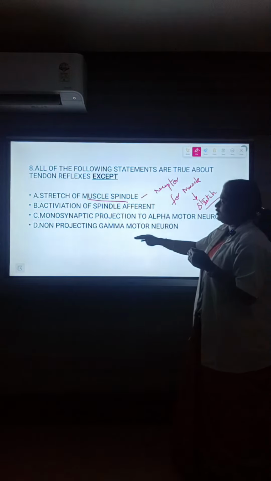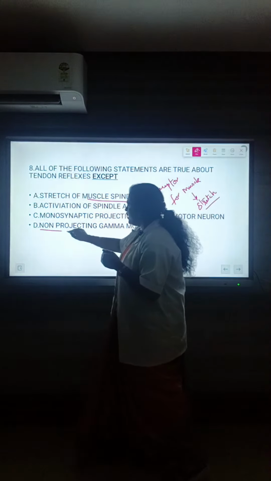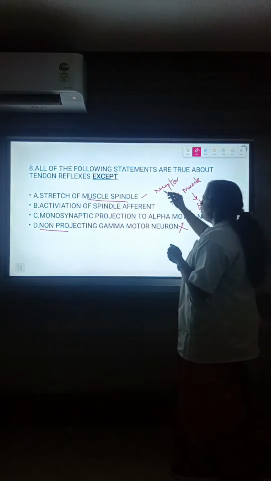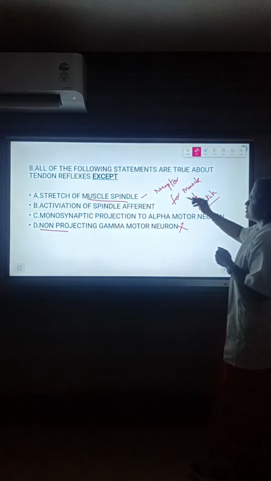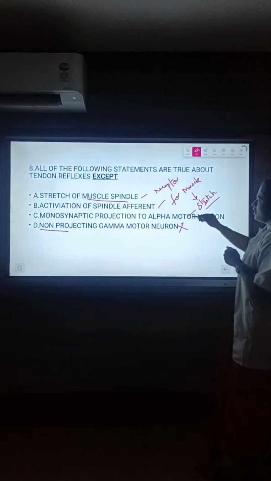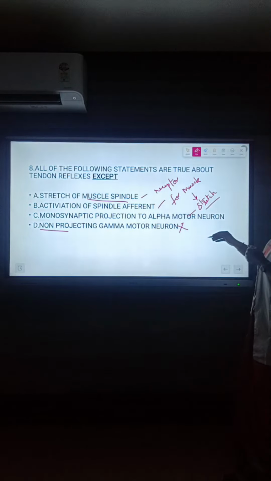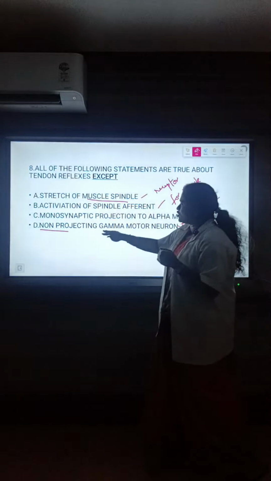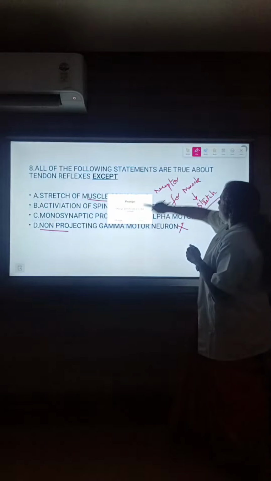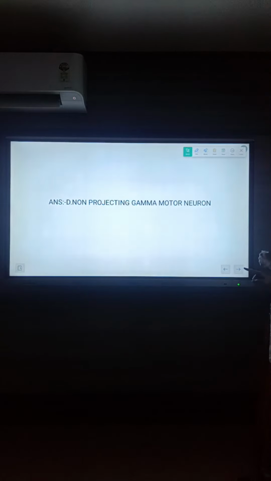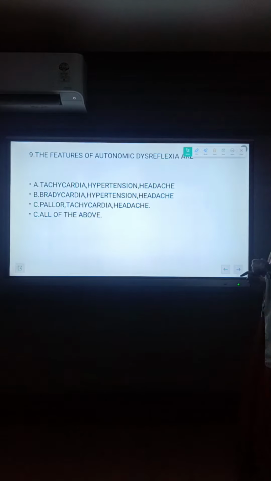So option D, non-projecting gamma motor neuron, is not a correct answer. The question is except, so all of the following statements are correct for a normal tendon reflex. Option D is the odd one out. So the answer is non-projecting gamma motor neuron. Next question.